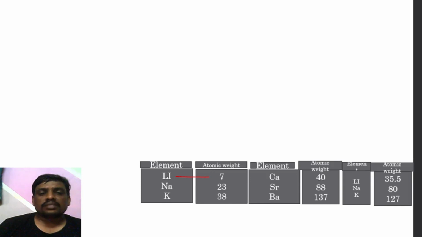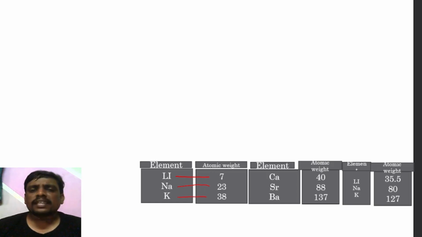Here some element compositions and atomic weights are given gradually: lithium with atomic weight 7, sodium 23, potassium 39. Element calcium has atomic weight 40, strontium 88, barium 137, chlorine 35.5, bromine 80, iodine 127.